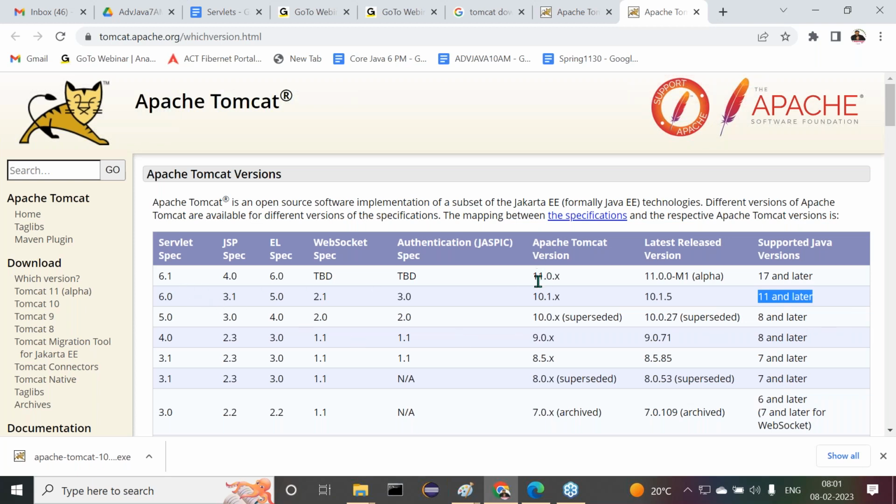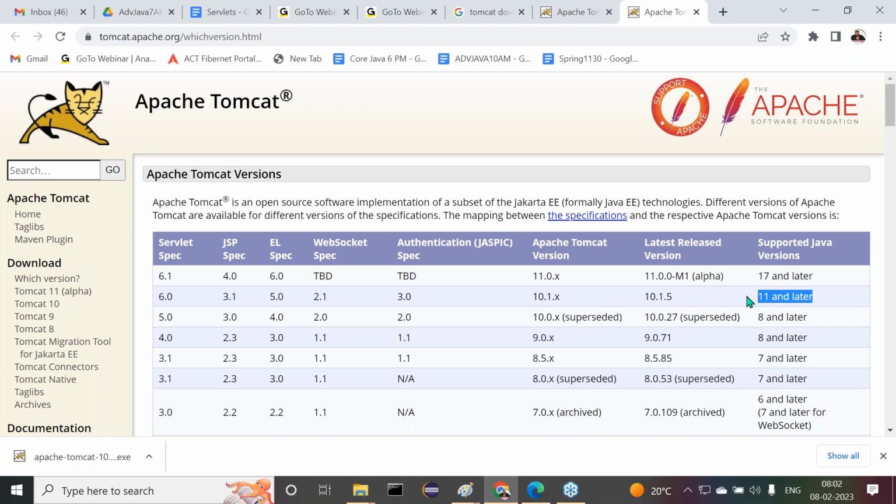But if it is Tomcat 11.x now, we must have which version of Java? 17 version. Of course, in my system I already had the 17 version. 11 and later versions are required, and I want to use 17. I do not need to use version 8. Why? Because 8 is suitable for the Tomcat 9.0 and 10.0, which are superseded. Some problem may happen there, so it is better to go for the 11th version or more than that.